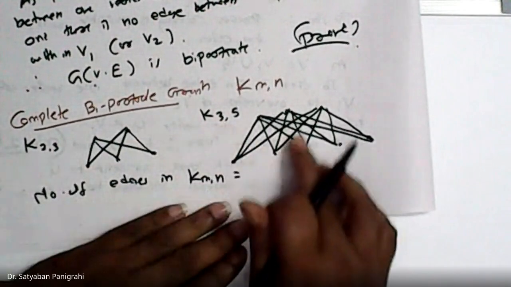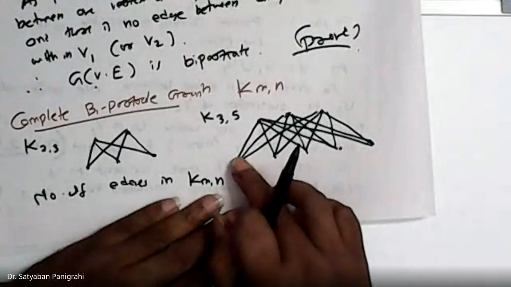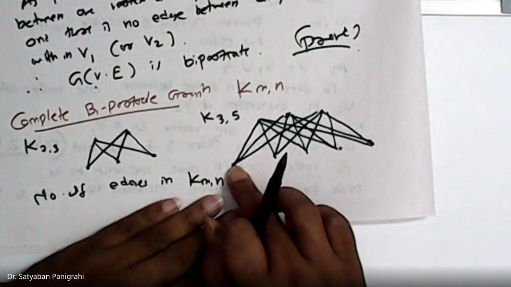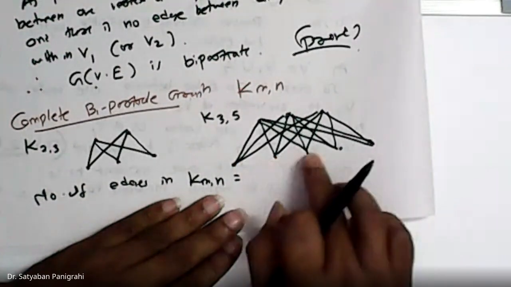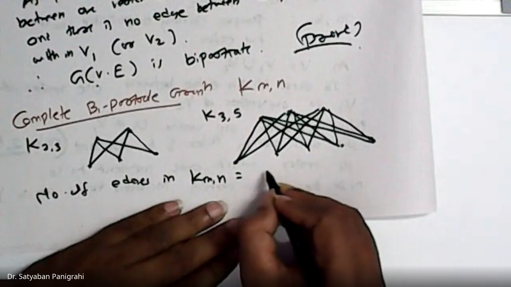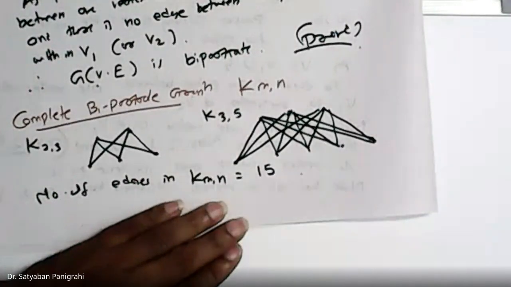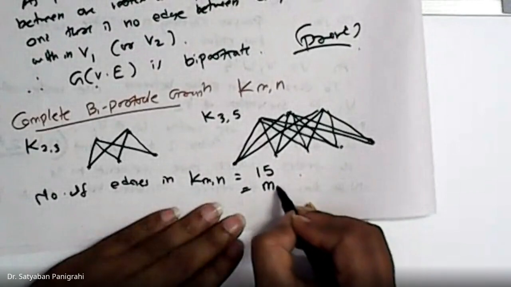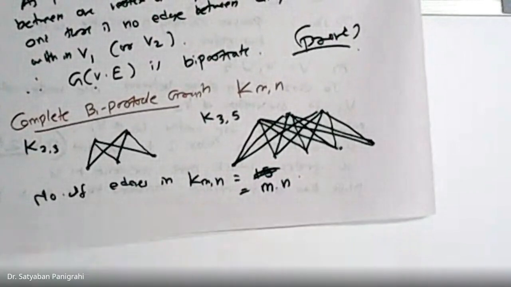Here similarly, how many edges are there? You can apply the counting principle. Each vertex has degree 3, so 5 into 3, 15. So K53 has 15 edges. Okay, Kmn has m into n number of edges.